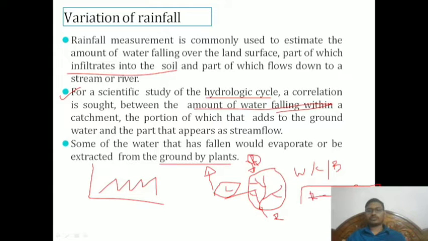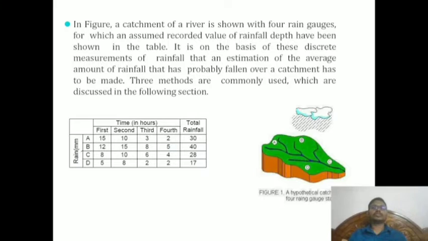So precipitation, that means rainfall, then there will be a loss, then it is called runoff. This is the outlet, the last one, where there will be runoff.